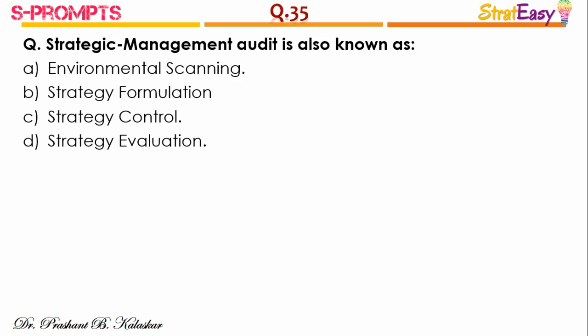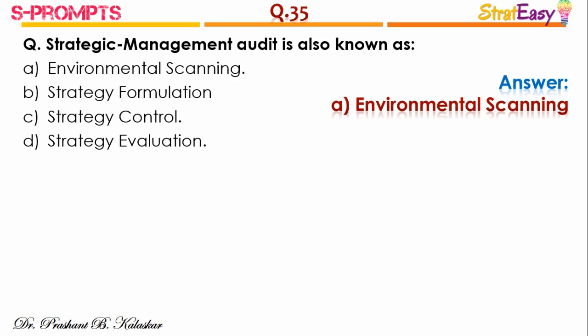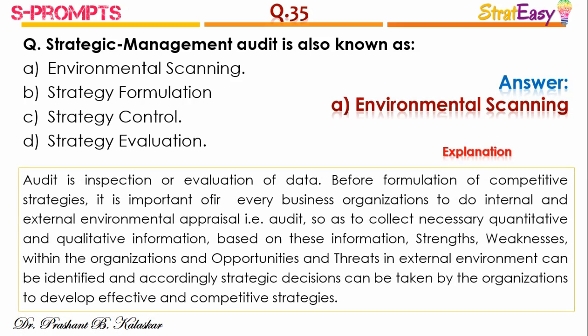Question number 35. Strategic management audit is also known as, the right answer is option A, environmental scanning. Audit is inspection or evaluation of data. Before formulation of competitive strategies, it is important for every business organization to do internal and external appraisal, that is audit, so as to collect necessary quantitative and qualitative information. Based on this information, strengths and weaknesses within the organization, and opportunities and threats present in the external environment can be identified, and accordingly strategic decisions can be taken by the organizations so as to develop effective and competitive strategies.